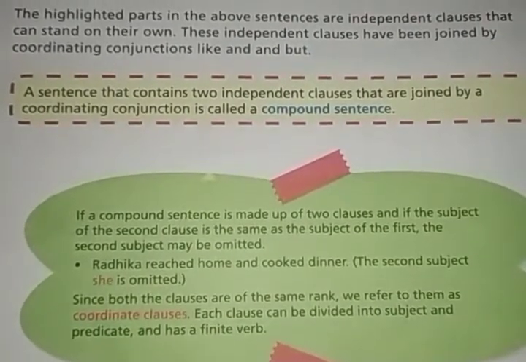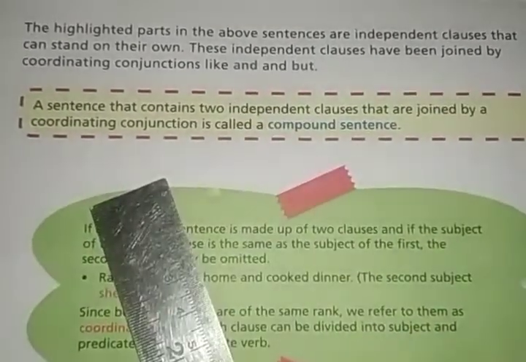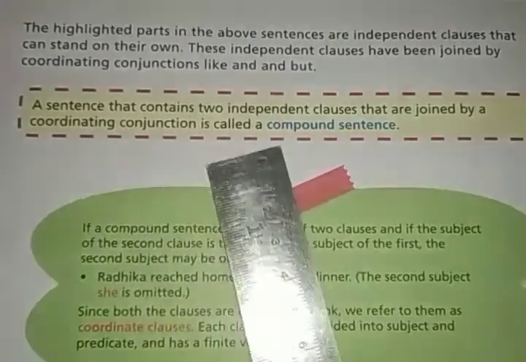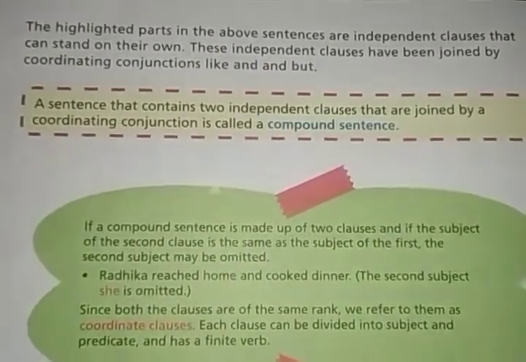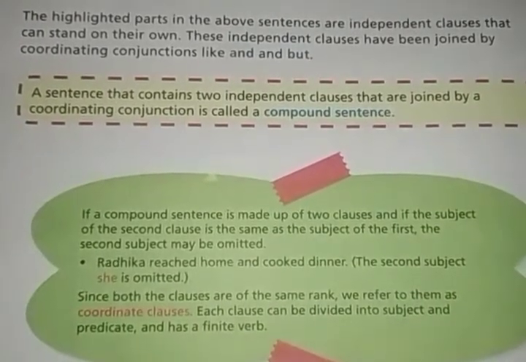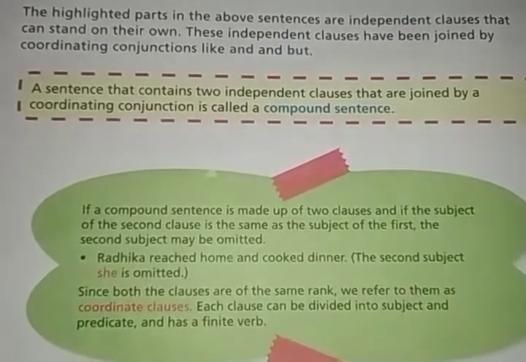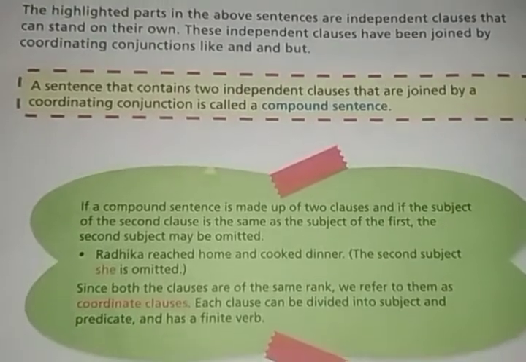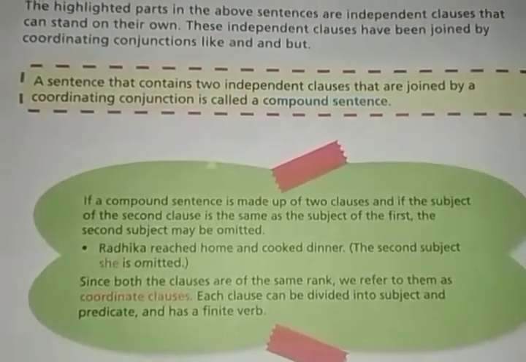There is a single clause. But in a compound sentence there will be two independent clauses, which will be joined by a conjunction word like yet, and, but. These types of words.